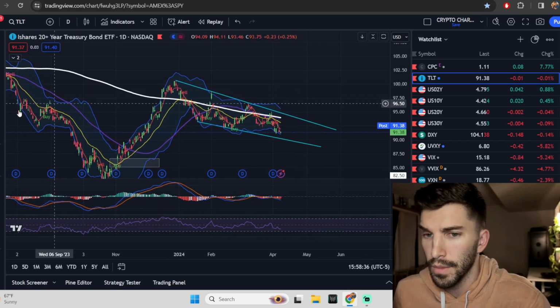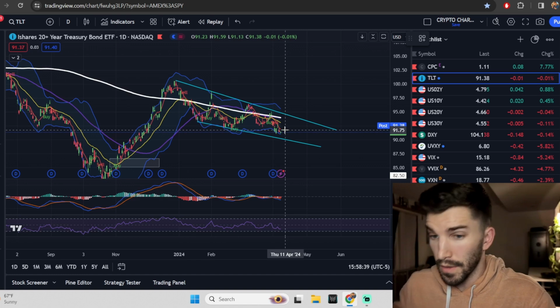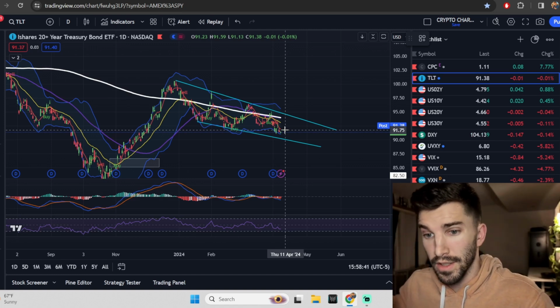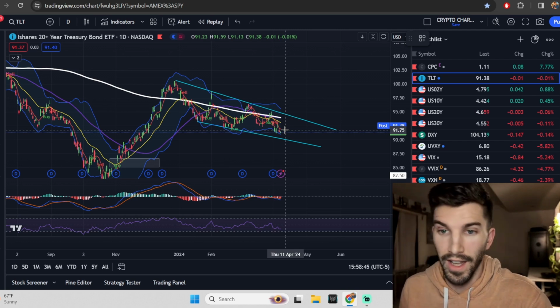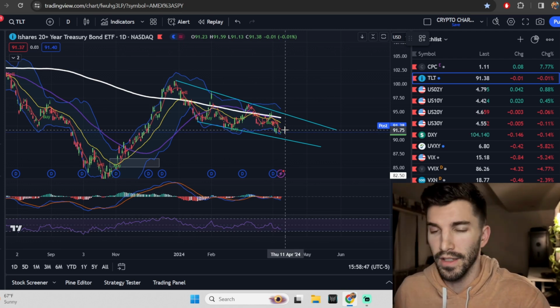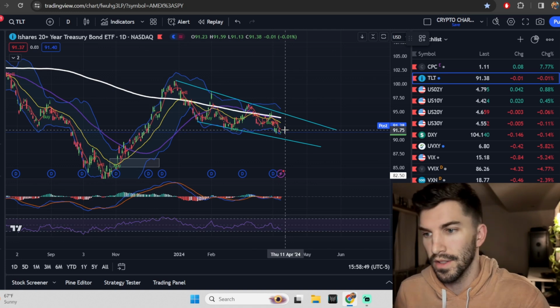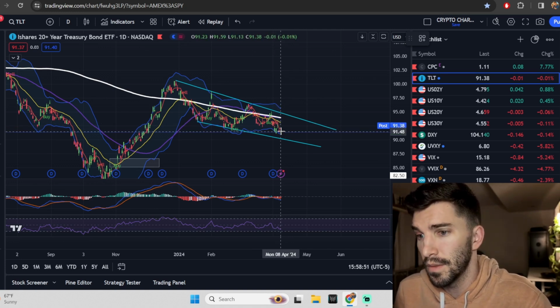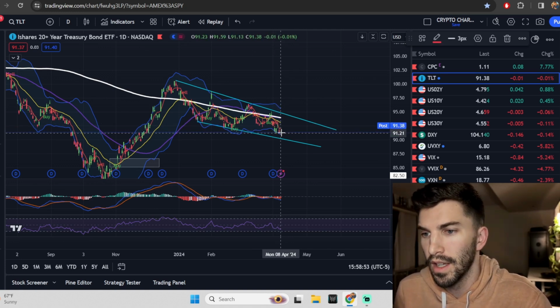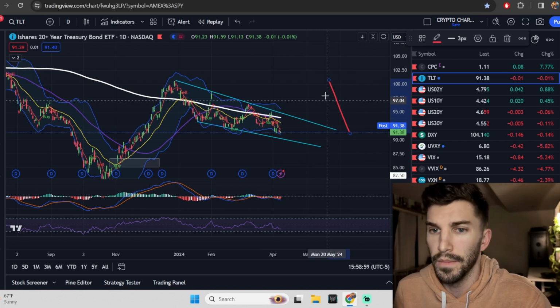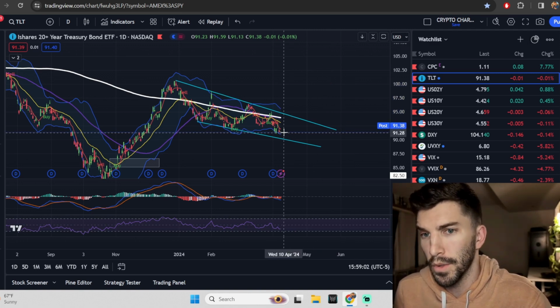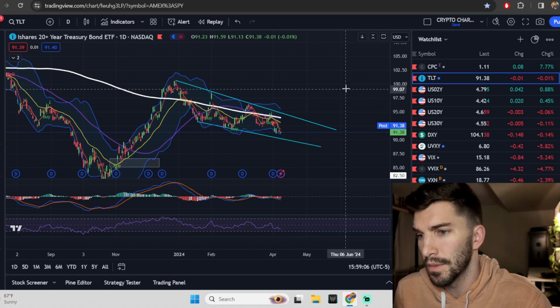Well, what if the stuff overseas, right, over in the Middle East, what if we actually see that escalate even further, and we're supposedly going to get attacked, right? And we're supposed to see some kind of retaliation against Israel soon. So we'll see if that starts to escalate. What if World War III actually does begin and that causes the TLT to skyrocket up, bringing those yields down? Therefore, we would need to borrow more and more money because we're going into a war, which could mean if this actually goes up, that would bring those yields down.